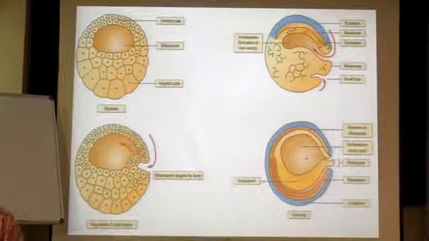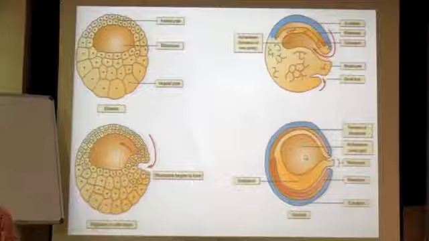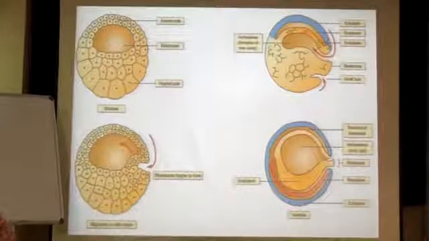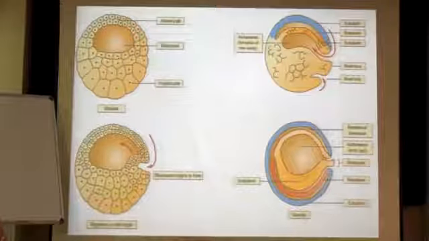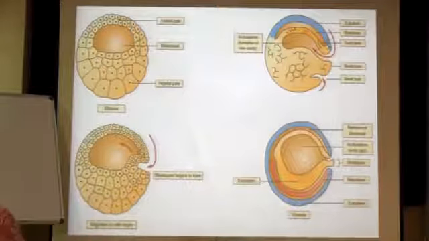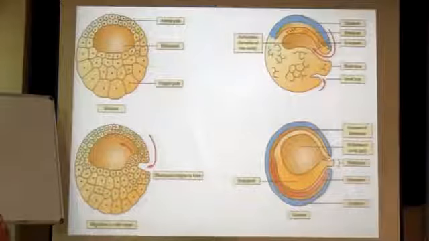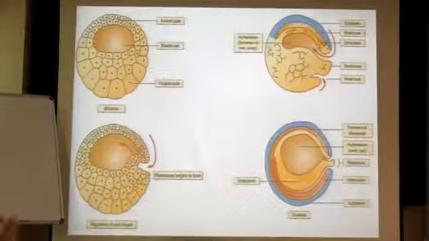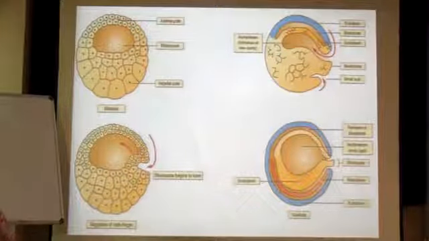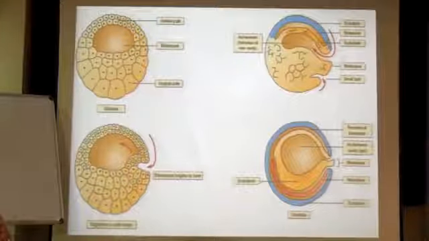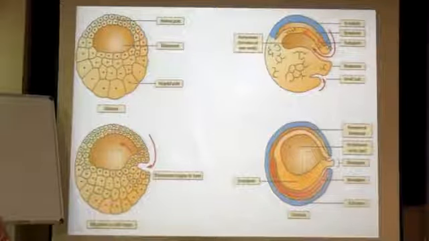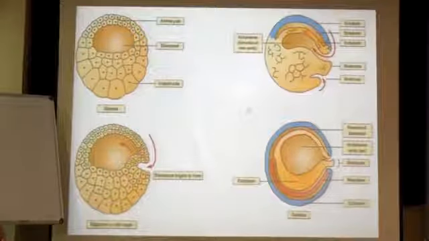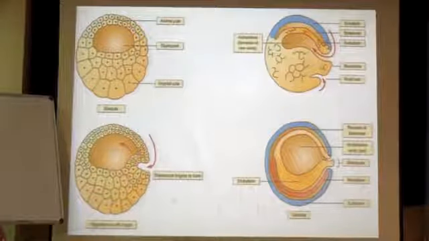When archenteron is formed, there is nothing like blastocele existing anymore in that ball. It's totally gone. And by then the cells of your gastrula stage are divided into three particular layers: mesoderm, ectoderm, and endoderm. Three main layers.